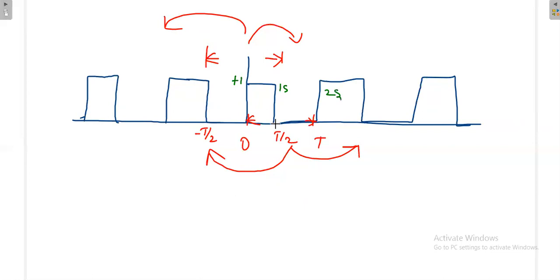The signal goes from 0 to 2 seconds, but for 1 second only we are having value. So the average value is 1 by 2, and that will be given by C naught.